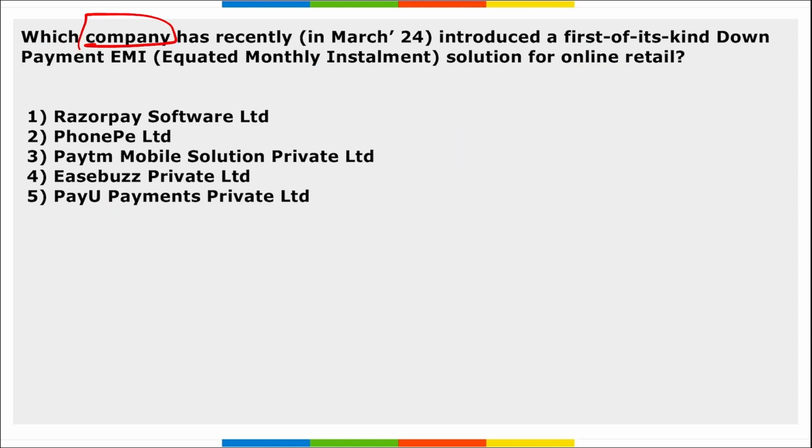Next, which company has recently introduced the first of its kind down payment EMI solution for online retail? So which is that company that has recently introduced the first of its kind down payment EMI solution for online retail? It is your PayU Payments Private Limited. Correct? And this replicates the flexibility and convenience of the down payment options that are available for offline EMIs.